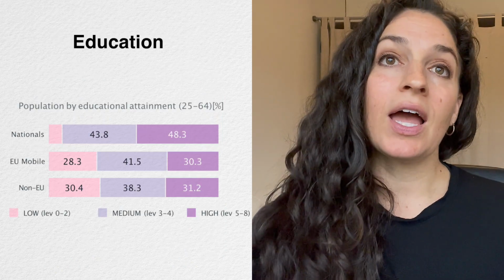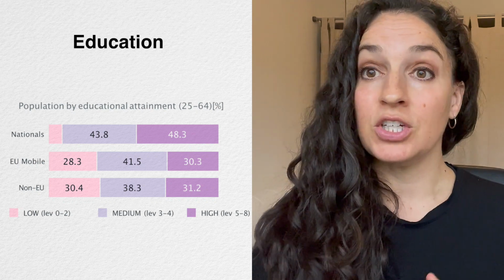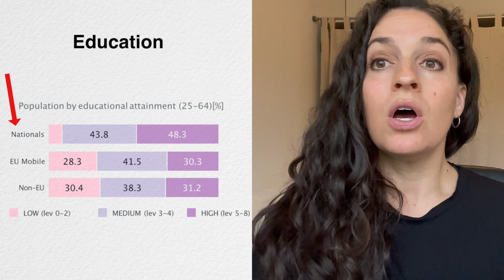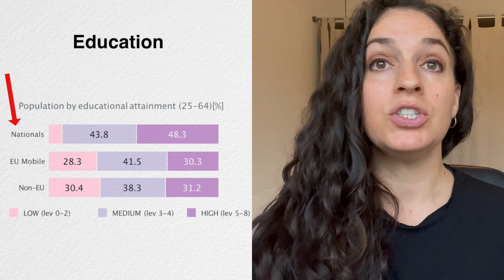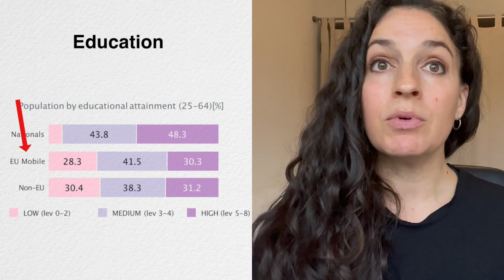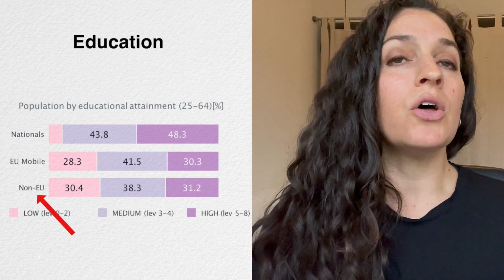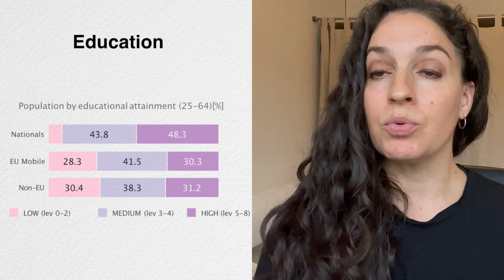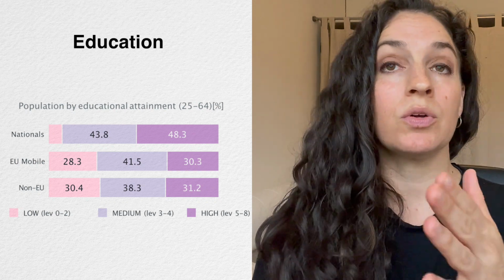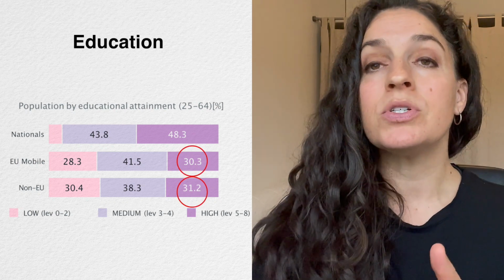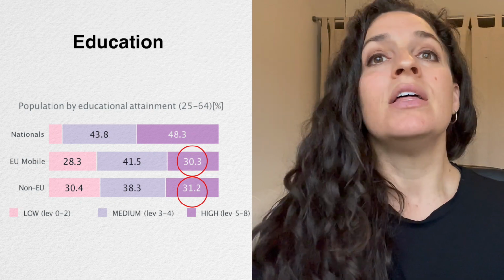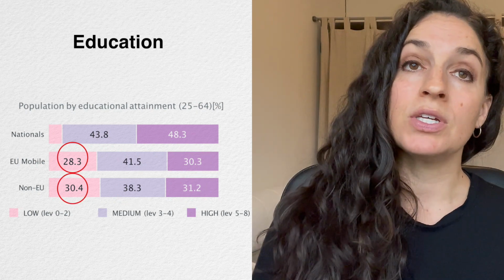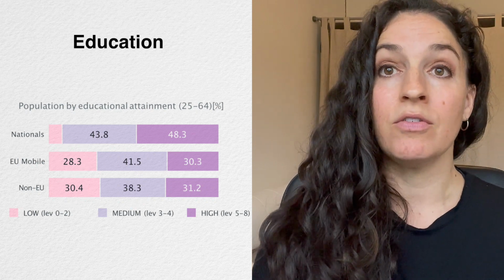Now, if we look at the population by educational attainment, what we can see is that on average, nationals have higher levels of education compared to EU immigrants and non-EU immigrants, although EU immigrants and non-EU immigrants don't look very different with regard to their education profiles, with around 30%, 31% having high levels of education, then close to 40% having medium levels of education, and close to 30% having lower levels of education.